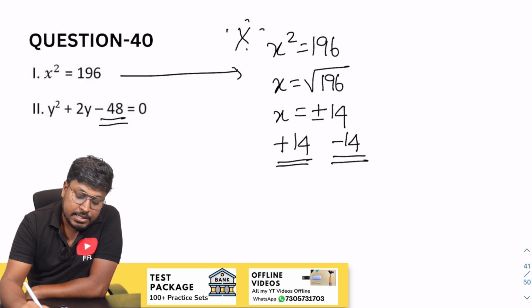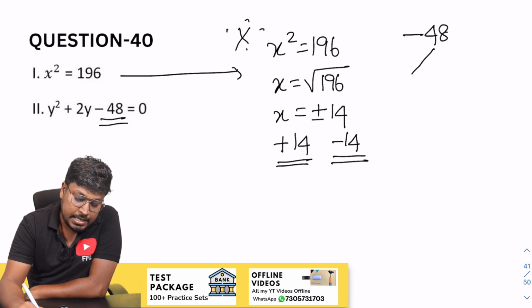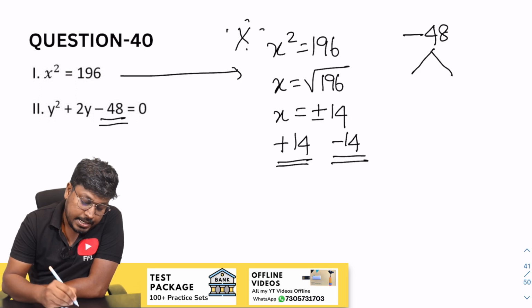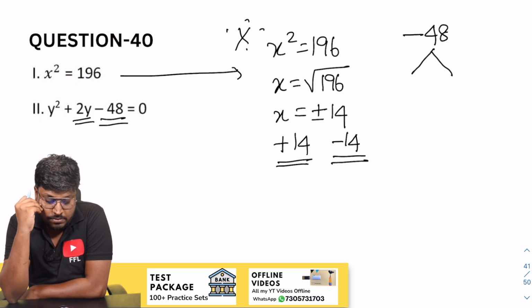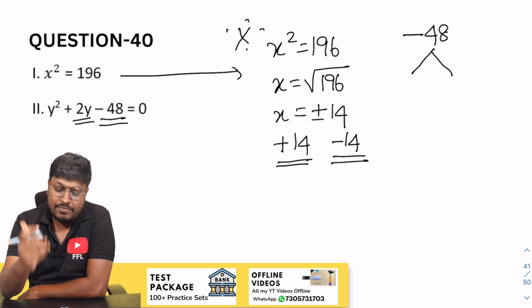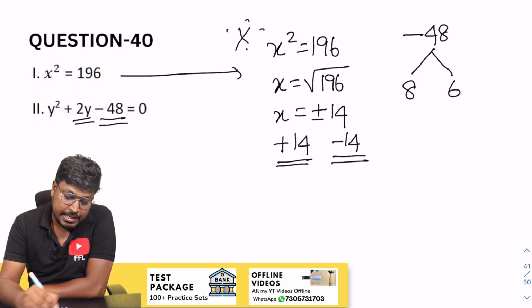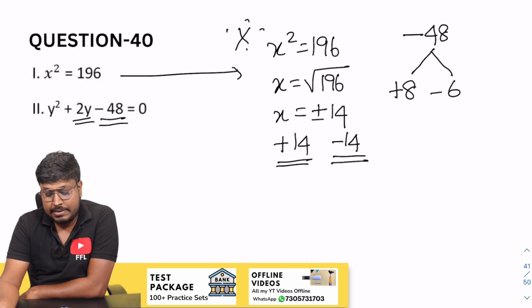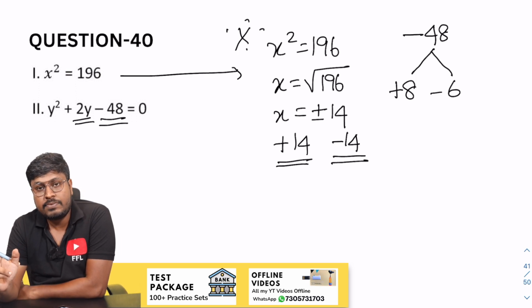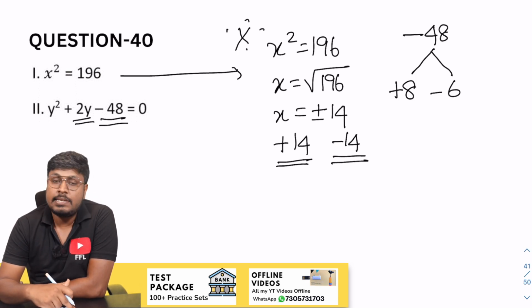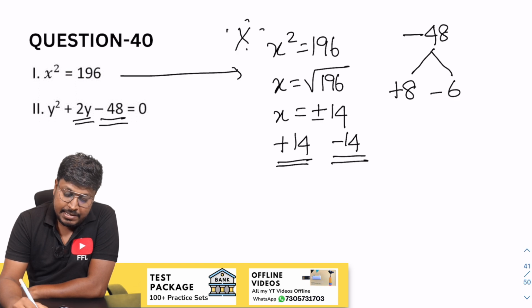So next will be minus 48, and our target is to get 2. 8 6s are 48, sorry, 8 6s are 48. So plus 8 and minus 6. When you multiply both numbers, the answer will be minus 48. When you add both the numbers, the resultant will be plus 2. So while writing, change the sign, minus 8 and plus 6.